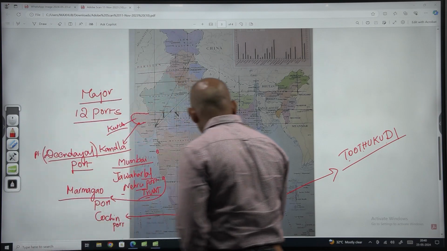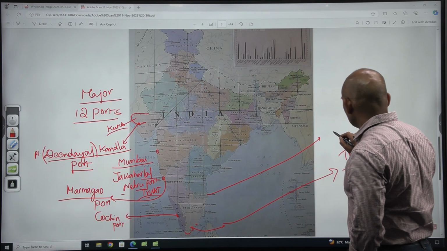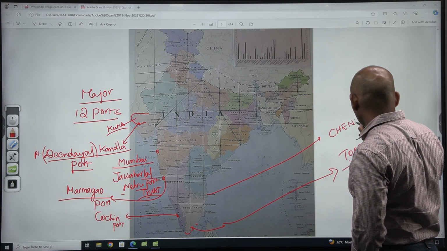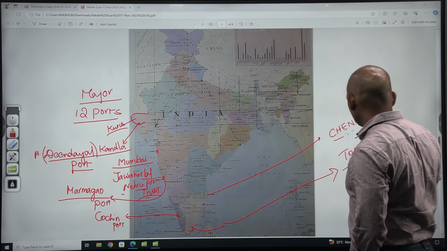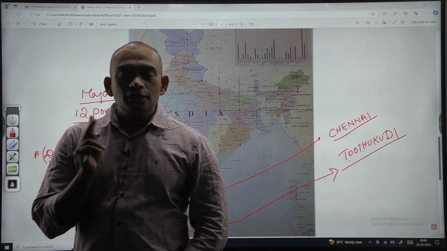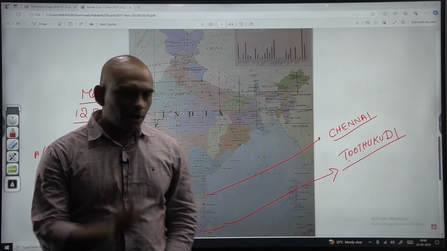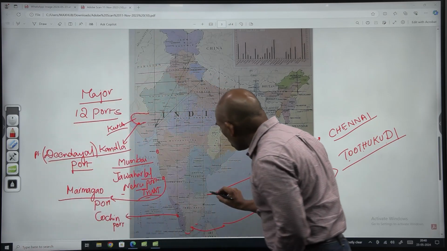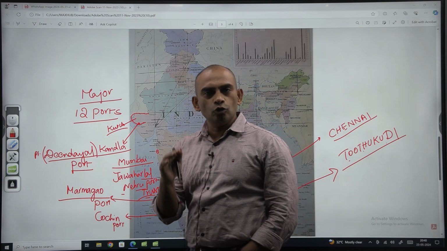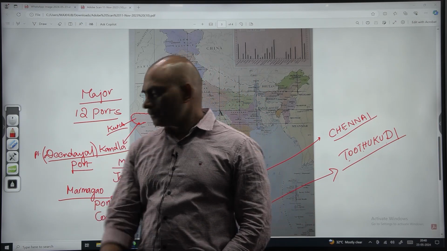And Chennai port. So we have a third port in the state of Tamil Nadu, located north of Chennai, 25 kilometers away from Chennai.